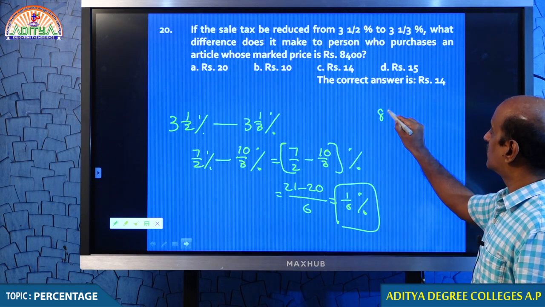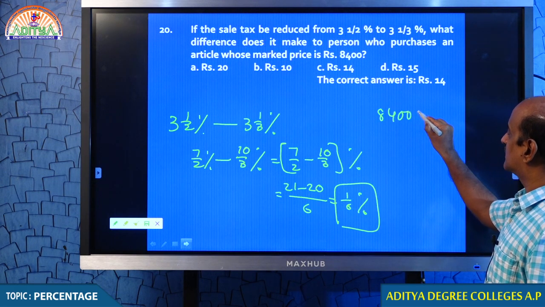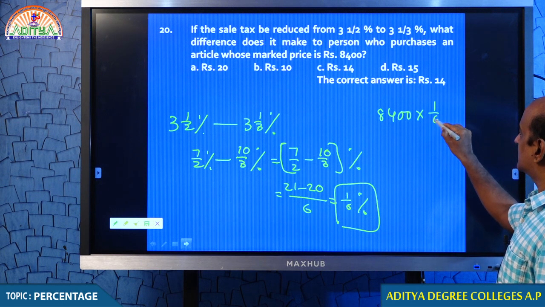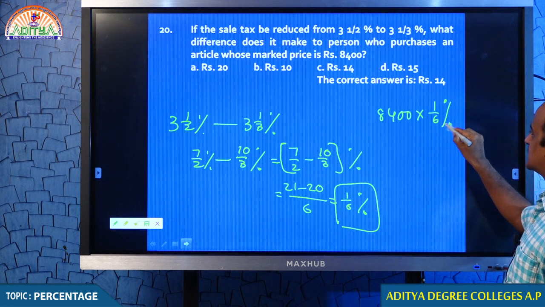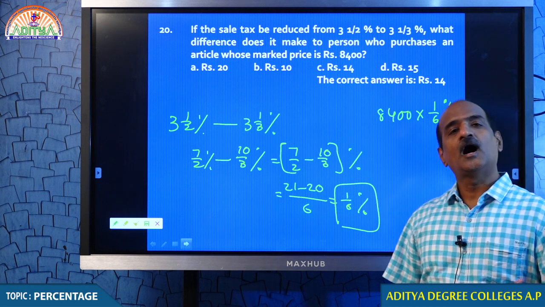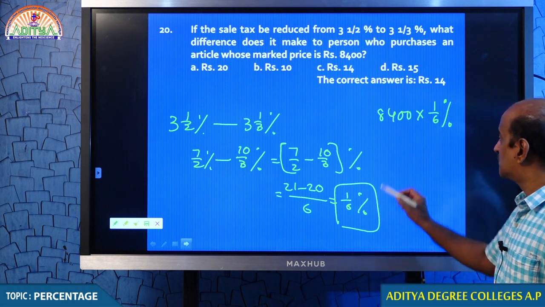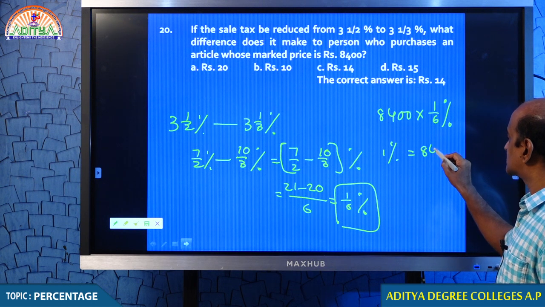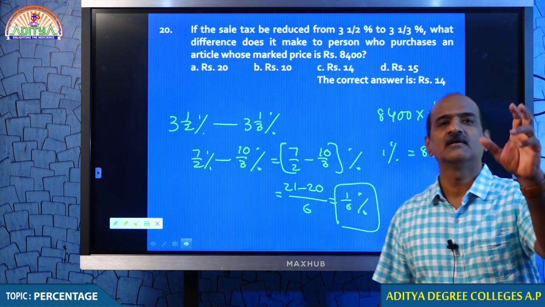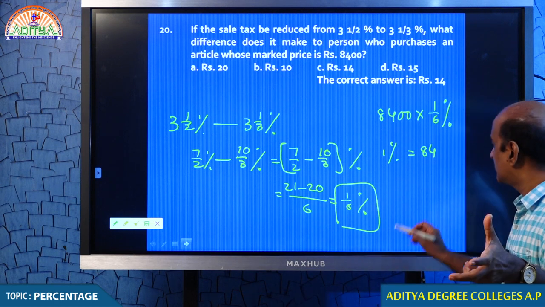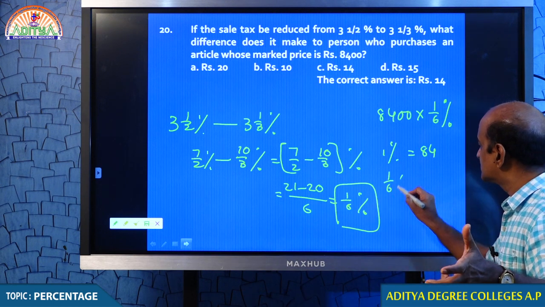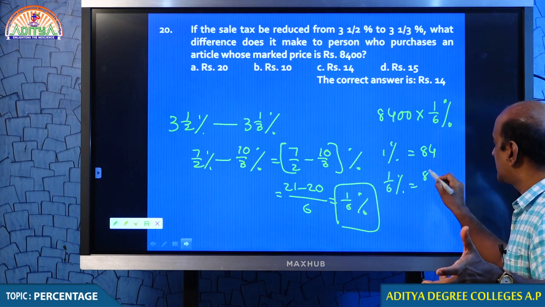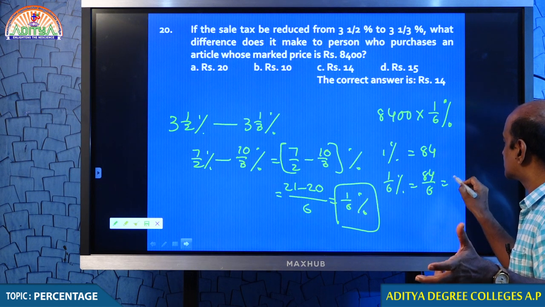Therefore, out of 8,400, he is getting a benefit of 1/6%. How to get 1/6%? Tell me how much is 1%? 84. When 1% is 84, then how much is 1/6%? 84/6, that is 14.